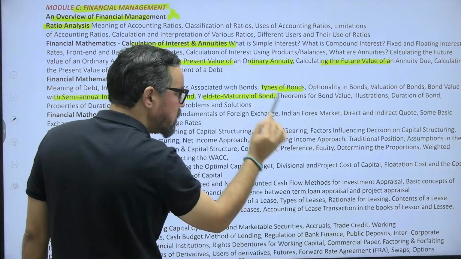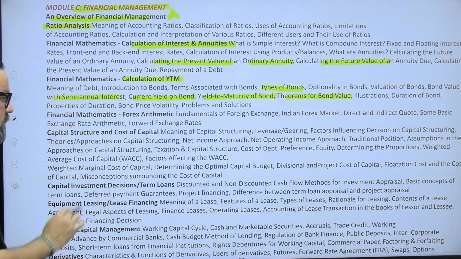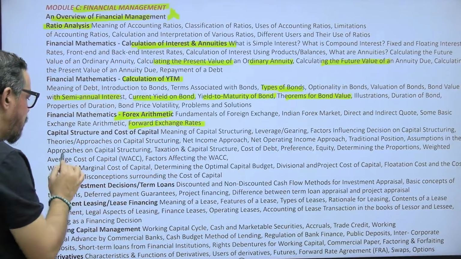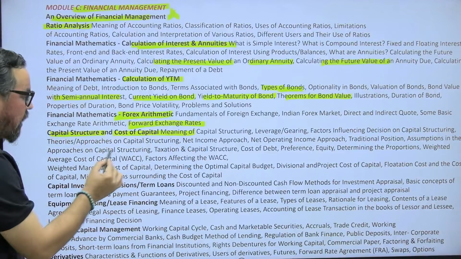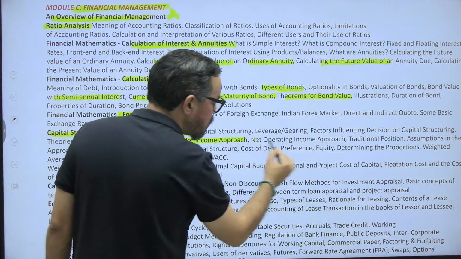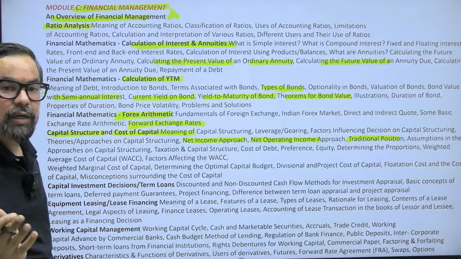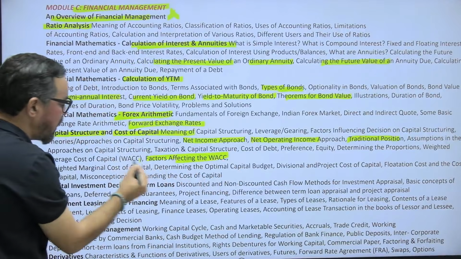We have yield to maturity, theorems of bond value, that is something important from this. Arithmetics, where we have forward rate and the other features of the forex. Capital structure, where we have theories like capital structuring, net income approach, operating income, and traditional. These are the three. And what are the factors? And weighted average cost of capital, one numerical will be around this particular one.